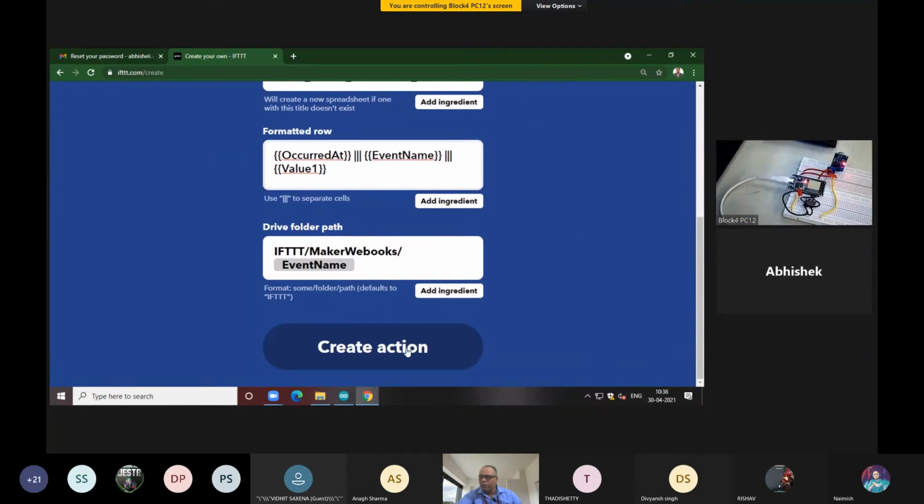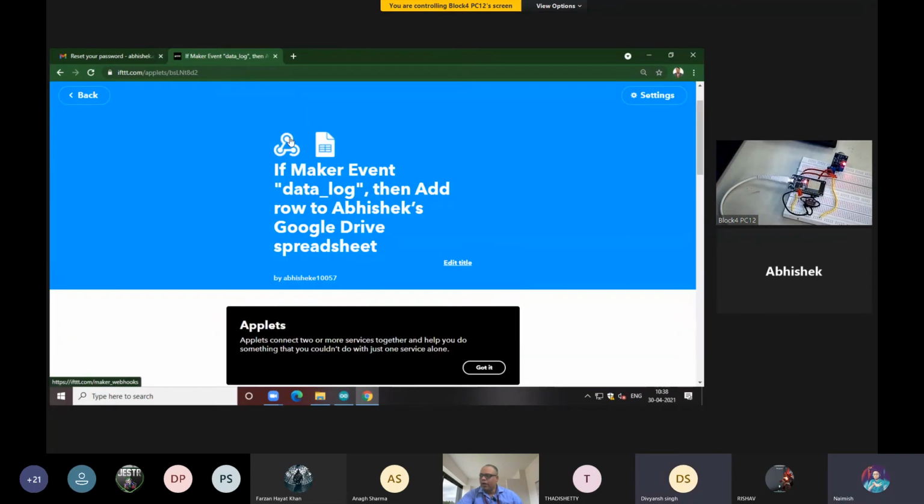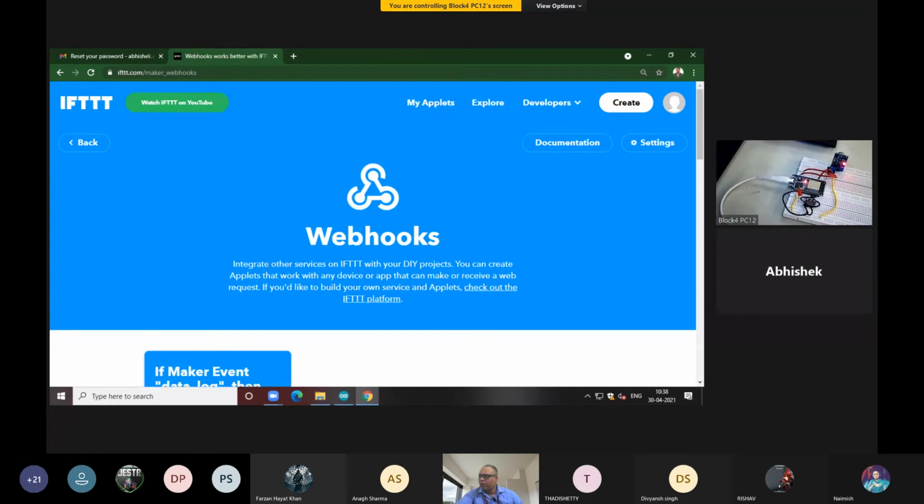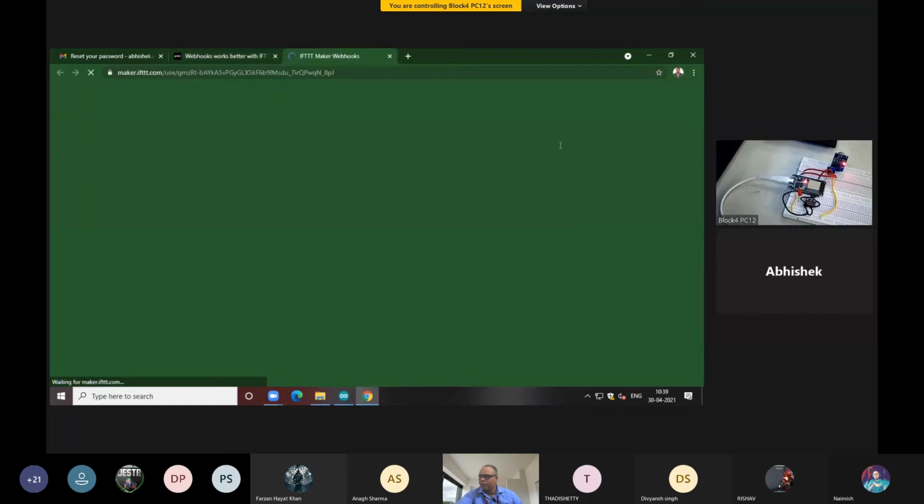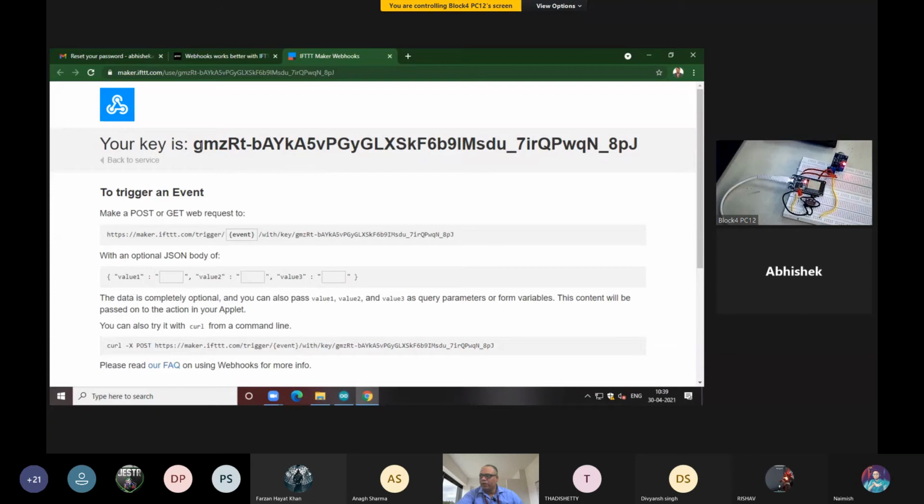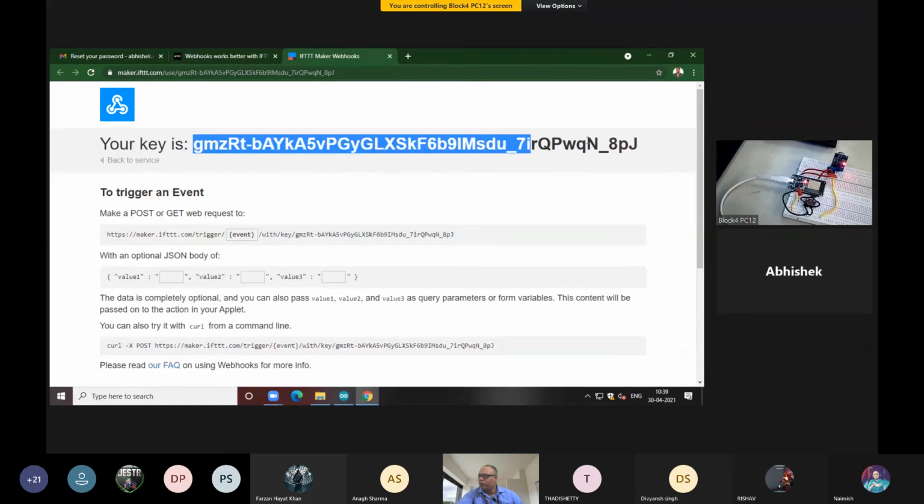Okay, so what you have to do, you have to click on this option, create action. Click on this, you have to click on this webhook. Okay, so this is the icon, you have to click on this webhook. After clicking on this webhook, on the right hand side you will find the documentation. So all of you, please click on this documentation. Here you will find the key. Okay, so that key you need to place inside your Arduino code. That key you need to copy from here. So copy this particular key from here.